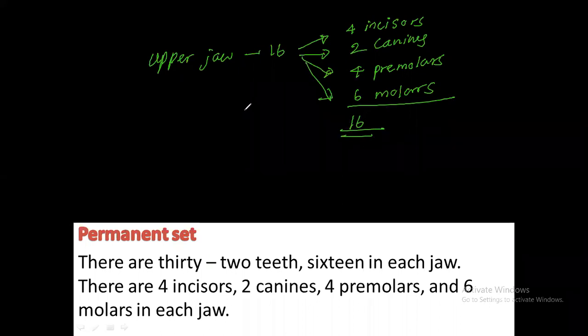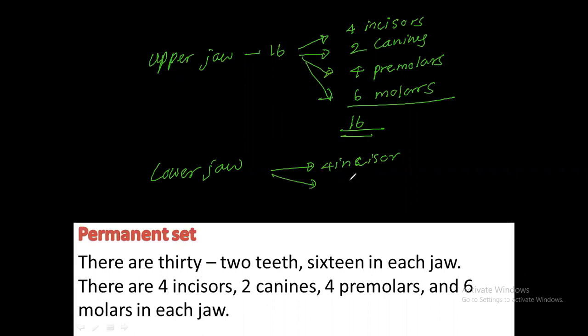This is the upper jaw. If you take the lower jaw also, it contains the same amount: 4 incisors and 2 canines, and 4 premolars, and here also 6 molars.